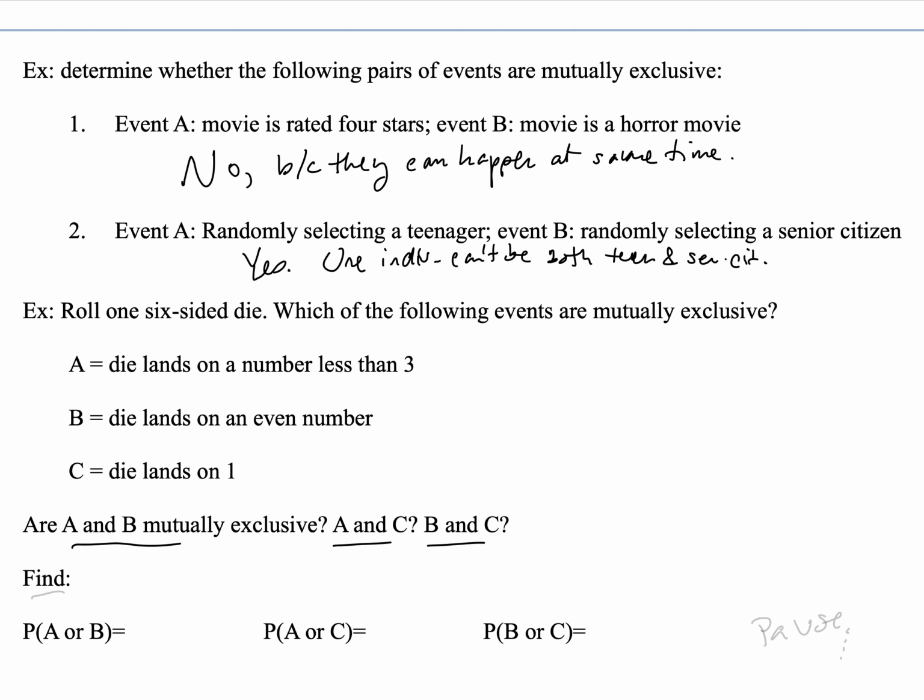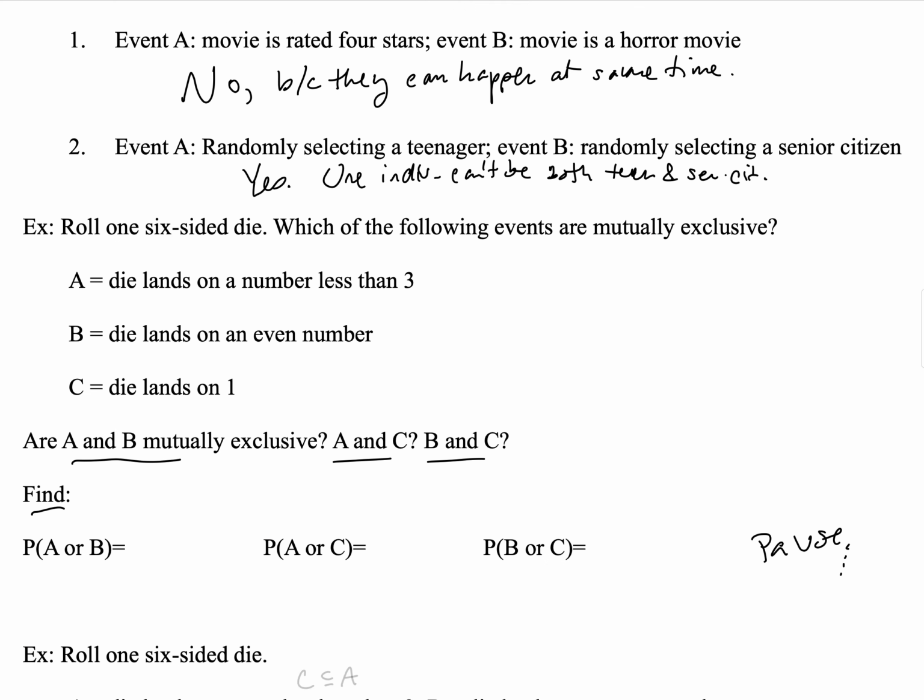So first answer those, and then find the probability of each of these sets of events. So find the probability of A or B, find the probability of A or C, and find the probability of B or C. So pause and try these out, and we'll talk about them all together in a moment.